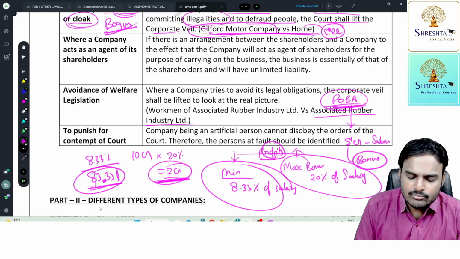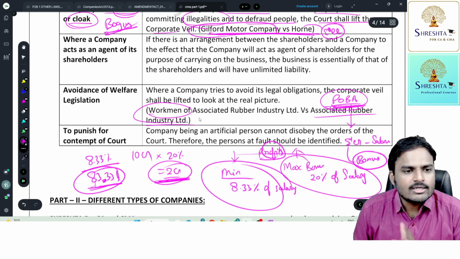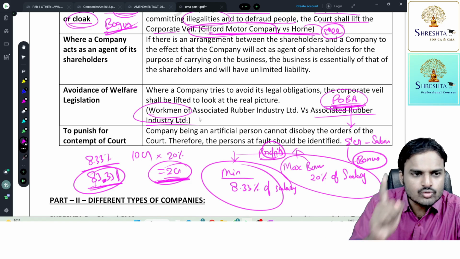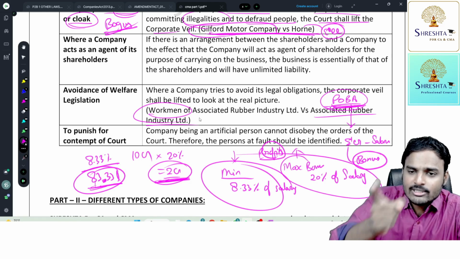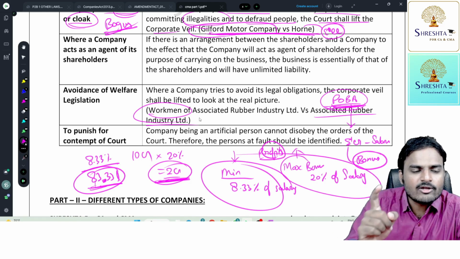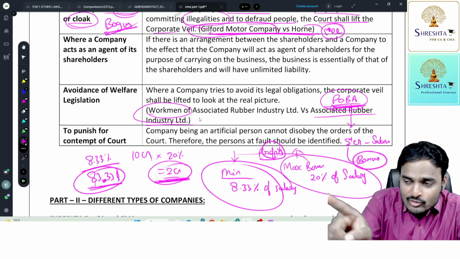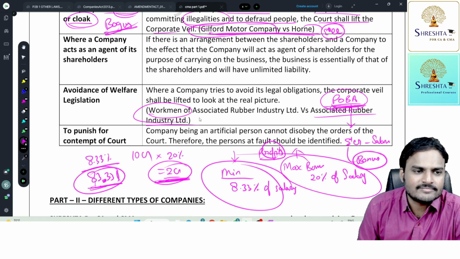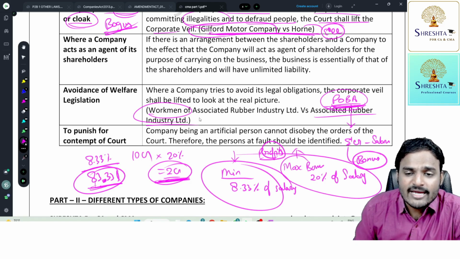This matter came to the knowledge of the workmen of the company. They demanded, sir, that the second company belongs to you only. You incorporated that company simply to avoid payment of maximum bonus. Add those profits to this company and accordingly pay us the maximum bonus.